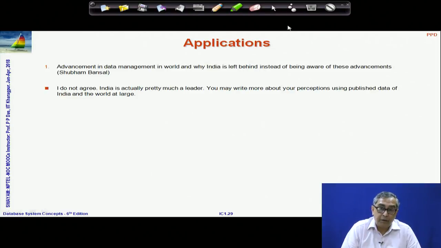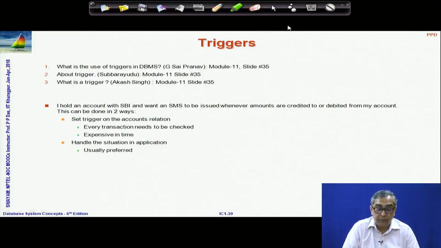India, in my perception, is actually pretty much one of the leaders in terms of database systems, their management, their advances and so on. For example, our Aadhaar database happens to be one of the largest database management systems in the world. No other country has a public database system of that size. So, if you have specific references from published data, please write to me, and I will check into that and respond in the forum.